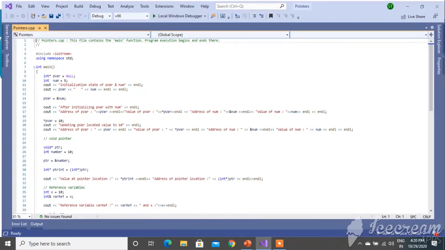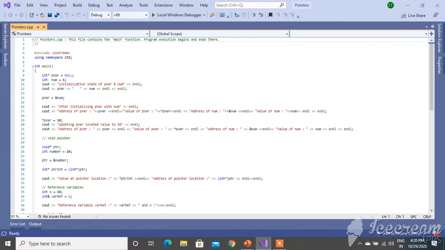Here I have created a sample program for everything, whatever pointers we have discussed in the PPT. So now what happened? Initialization state of the value: p where I have initialized to null and num is 5. We will try to print this value before the address of num is assigned to p where, and see what happens after initializing p where with num. And then the p where value we are changing to 10. Same thing we have seen in the PPT.